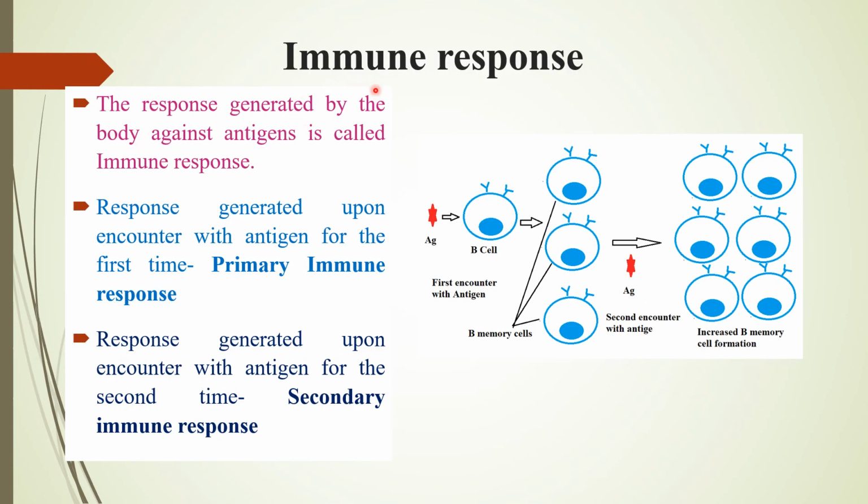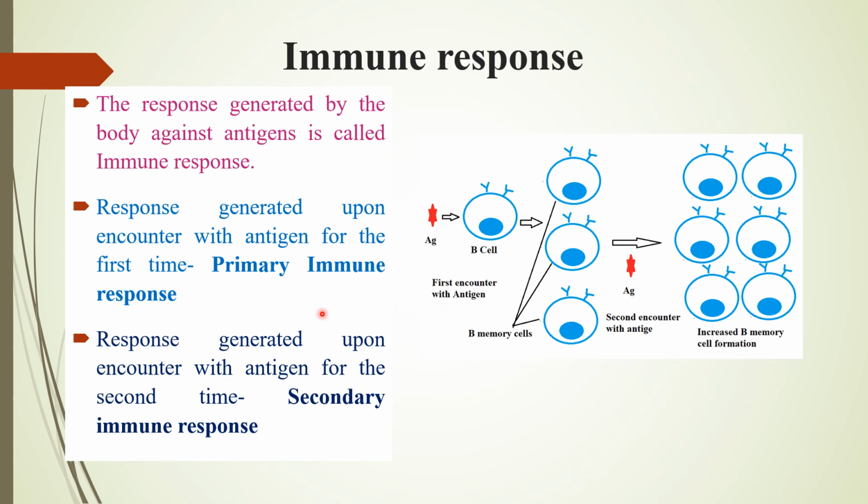And then the next important one is immune response. That is the response which is generated by our body, the immune system of our body, against an antigen. That you call immune response. And here we have what is known as the primary immune response and the secondary immune response.